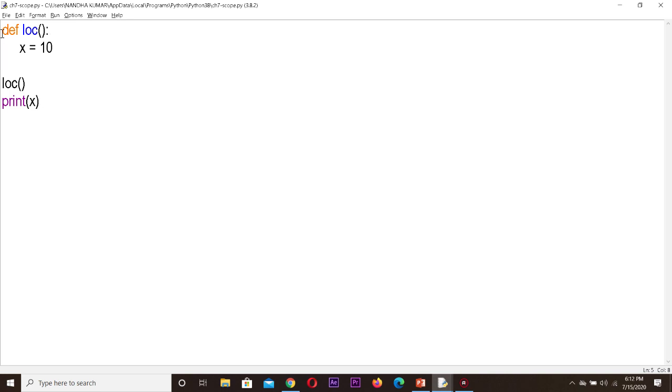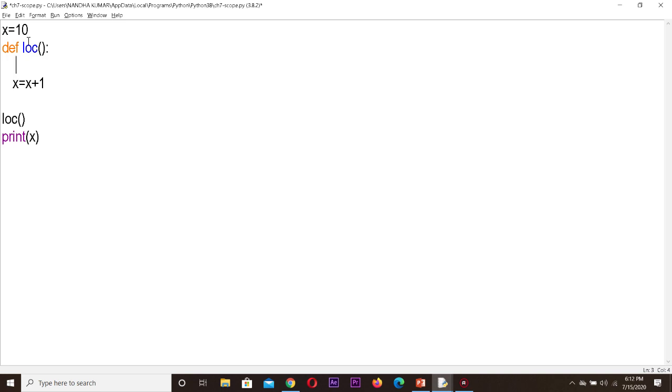Next, suppose in the same program, if I want to access it outside also, then this variable should become global. If I want to make it global, that variable should be initialized or defined outside the function. So we have to write like this. I'm writing x is equal to x plus 1. I want to change it. Okay, if you are changing the value, then definitely we should use global.